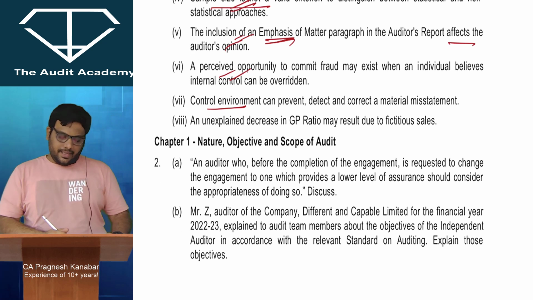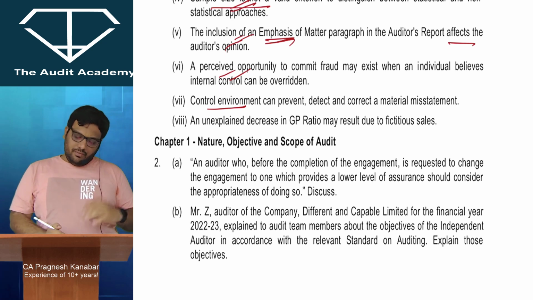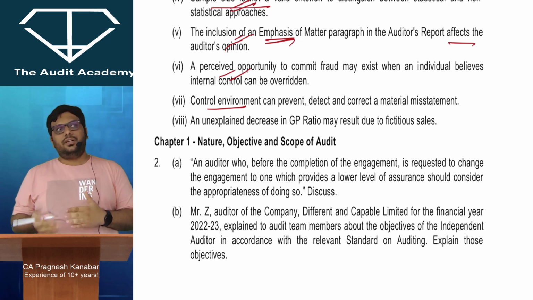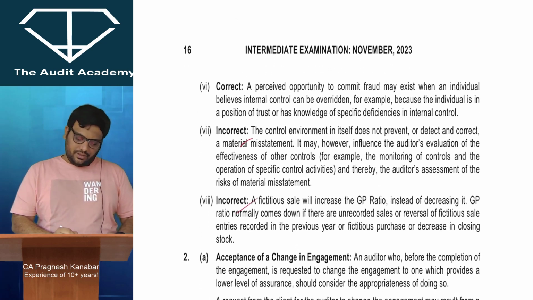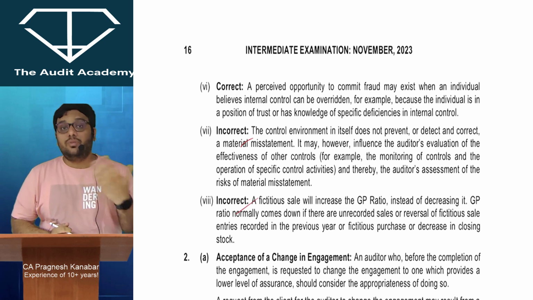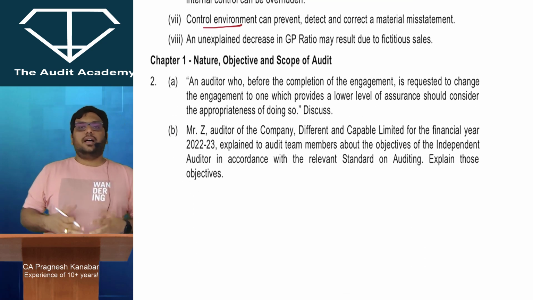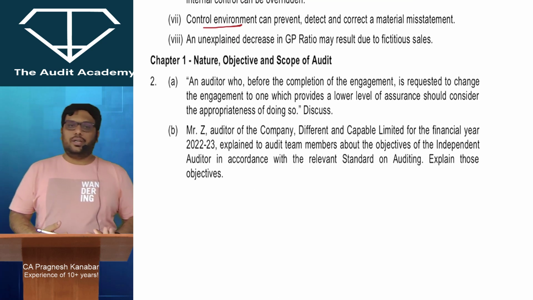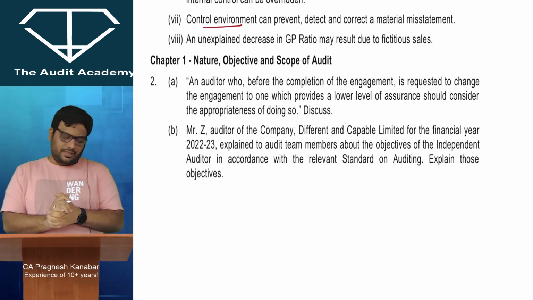Next, an unexplained decrease in GP ratio may result due to fictitious sales. If there are fictitious sales, it will increase the GP ratio without any explanation. So I hope you were able to derive correct and incorrect out of it, and I am explaining the proper reasons that you are supposed to write. After that there are brief answers. There are two ways of doing it. Either you complete this video or you just go through the revision lecture so that you are able to do this, but let me connect all the questions logically.